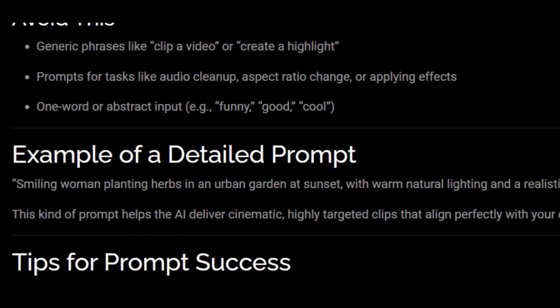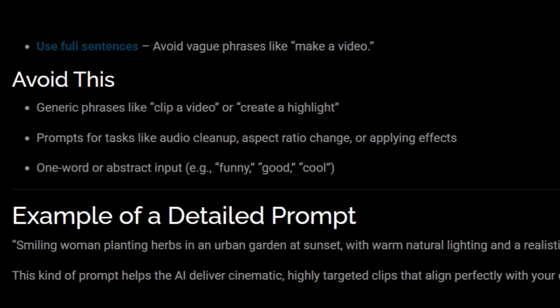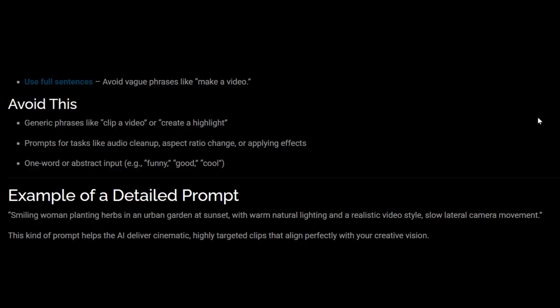Here's an example of a detailed prompt. Smiling woman planting herbs in an urban garden at sunset with warm, natural lighting and a realistic video style. Slow lateral camera movements. Now, this kind of prompt helps the AI deliver cinematic, highly targeted clips that align perfectly with your creative vision.